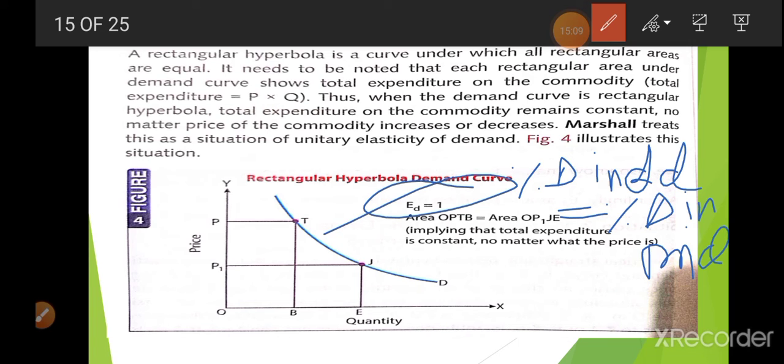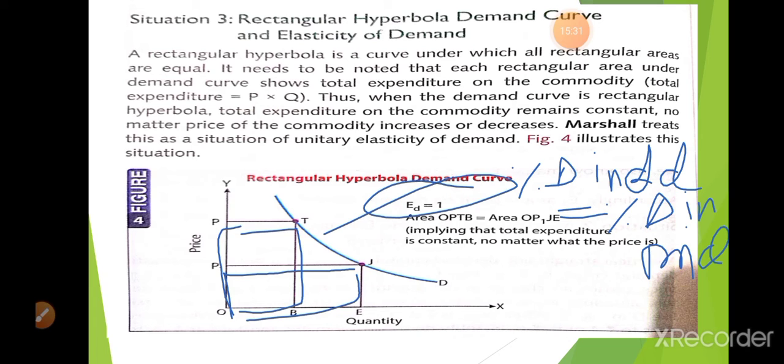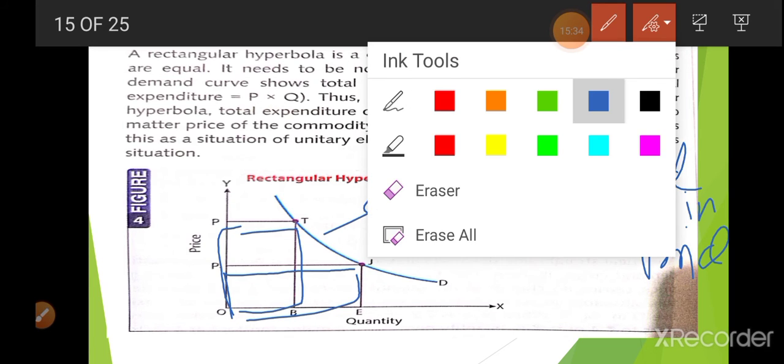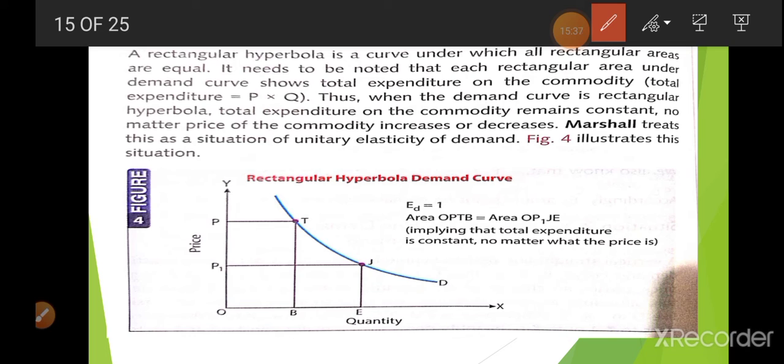Here you can see that the area OPTB is equal to the area OP1JE. So both areas are equal. This explains unitary. A rectangular hyperbola is a curve under which all rectangle areas are equal. It needs to be noted that each rectangle area under the demand curve shows the total expenditure on the commodity, that is, P multiplied by Q.